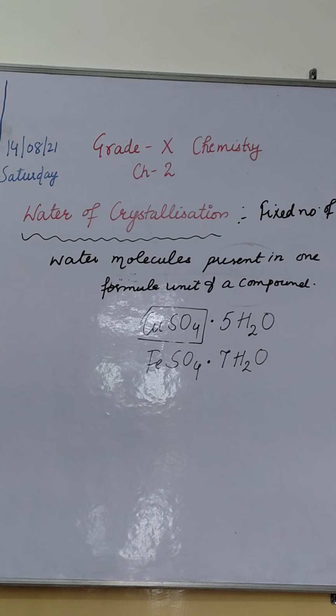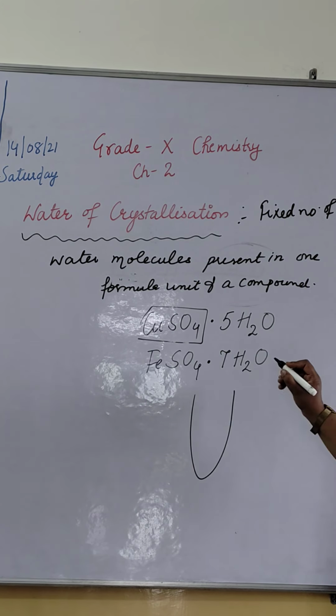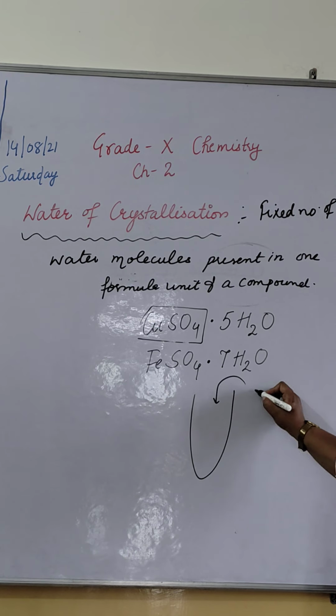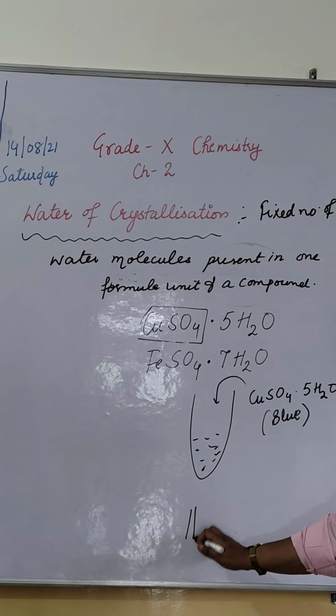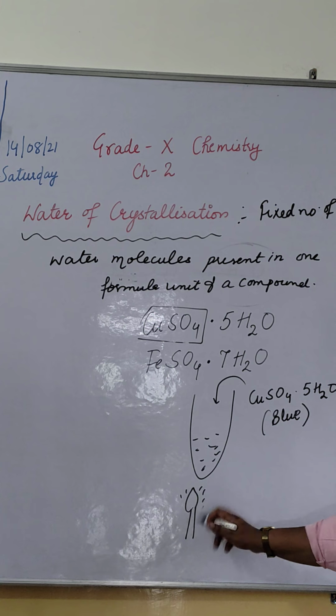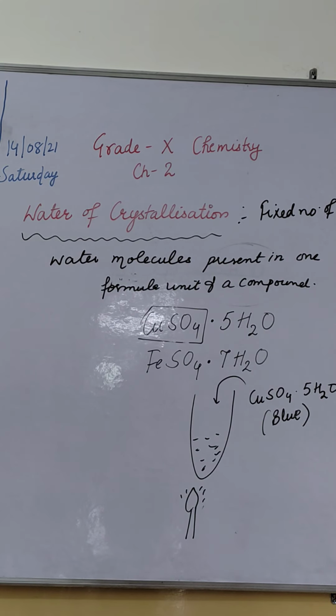Suppose in the lab we take one test tube. In this I am going to add hydrated copper sulfate. This is hydrated copper sulfate, and it is blue in color. Now, if we heat it, on heating, first the water molecules will evaporate.